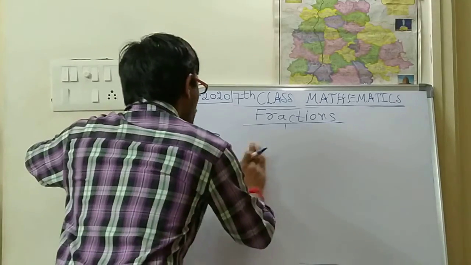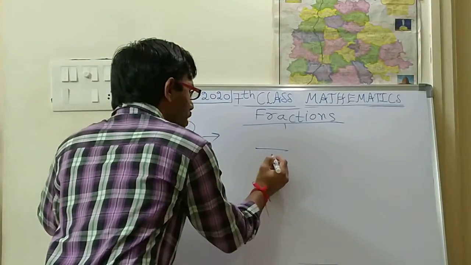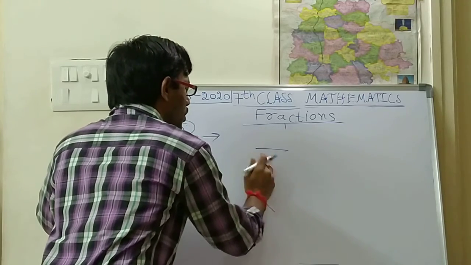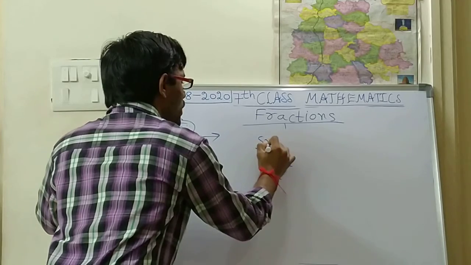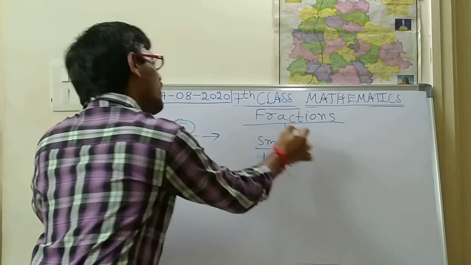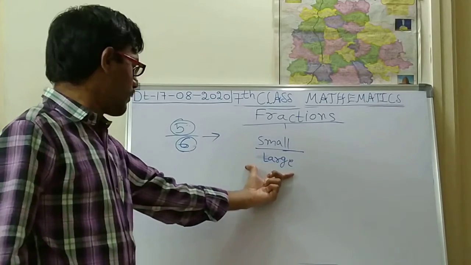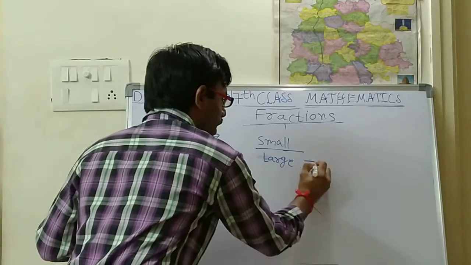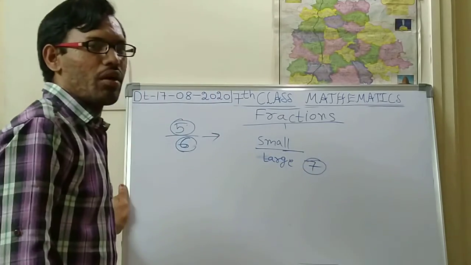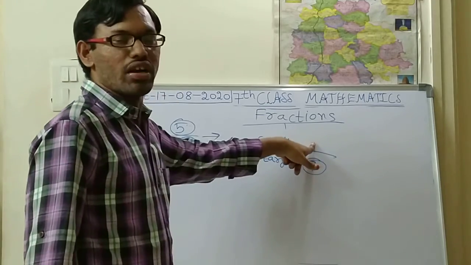Any number you write down, here this is a fraction symbol. This number should be a large number and this number should be a small number. If you write any large number here, then you should write a small number for the other. I am writing 7 in the denominator. In the numerator you should write less than 7, whatever the number is.